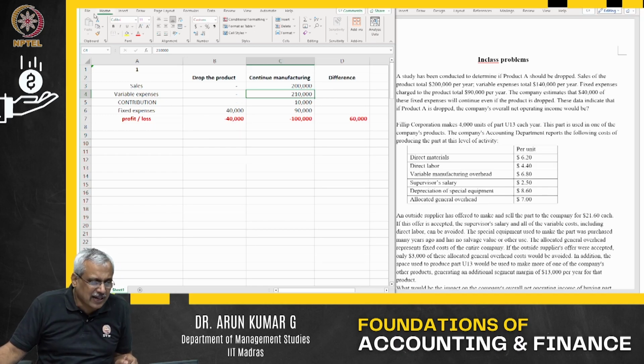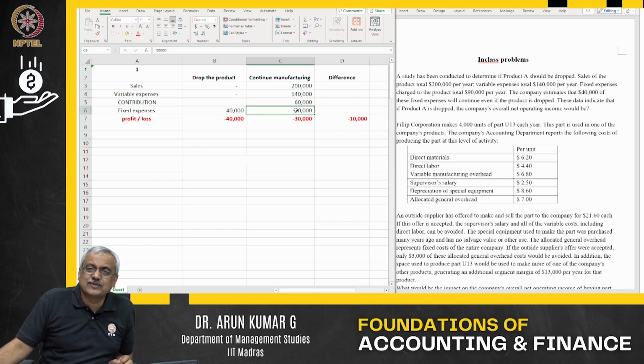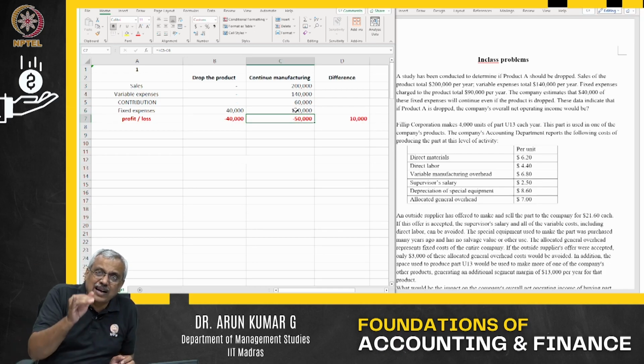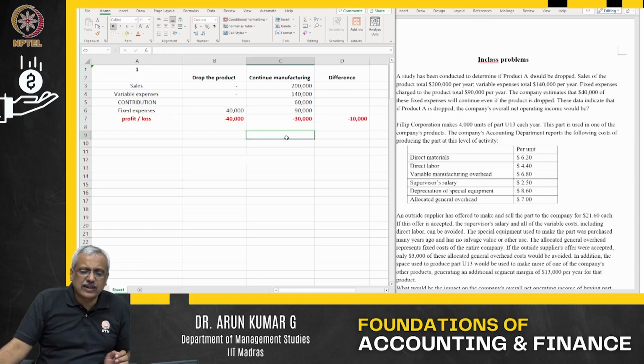In this case the variable cost was only 1,40,000, so it's giving me 60,000. Suppose I say the fixed cost expenditure if I manufacture the product is 1,10,000. Then what happens? I would be better off by dropping the product, because my loss would have reduced by 40,000. So you will always see this option in such cases.